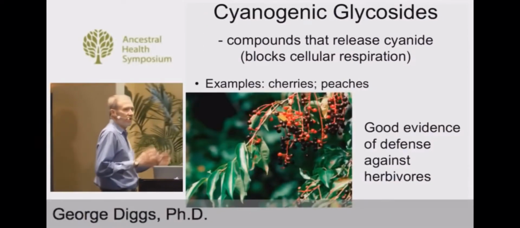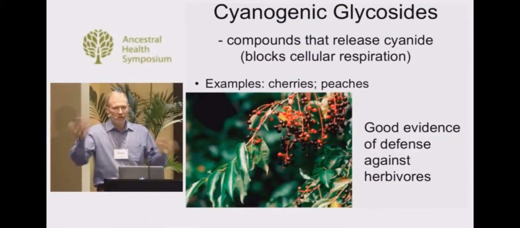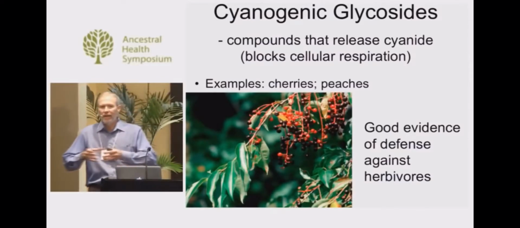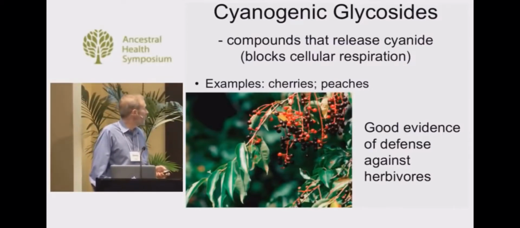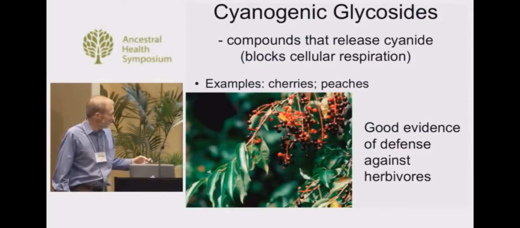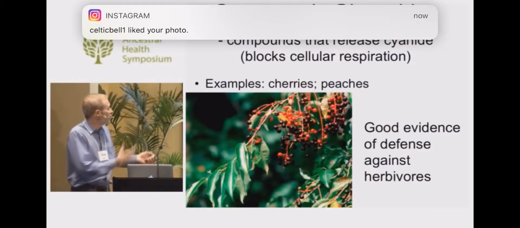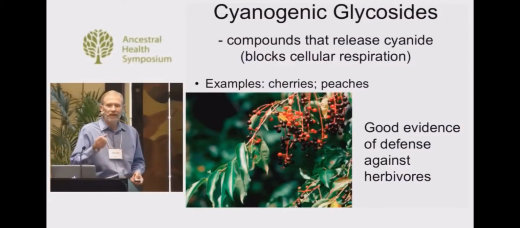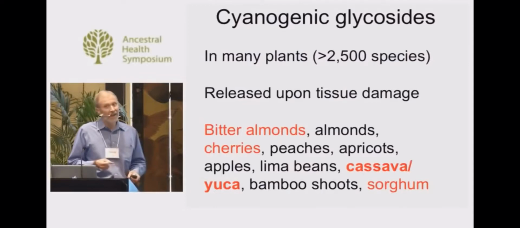I think all of us have heard about cyanide. It blocks respiration. It's a quick way to die if you're exposed to large amounts of cyanide. Entomologists use it to kill insects because it'll kill the insects quite quickly. And their cyanogenic glycosides are in a number of plants, things like cherries and peaches in the pits, and there's good evidence that this is a defense against herbivores.